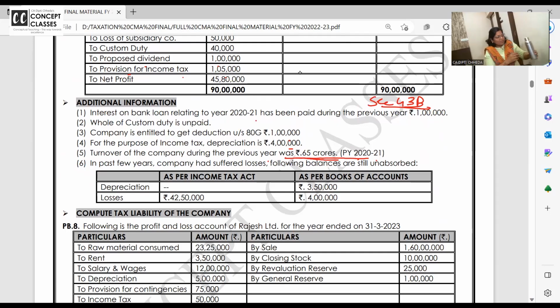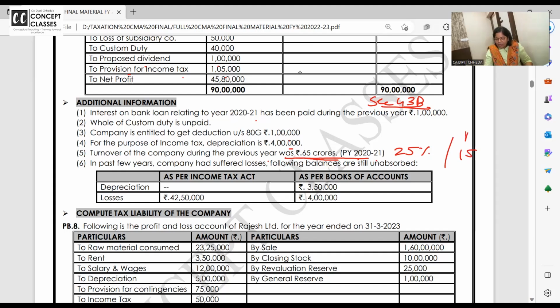Put it in the chat box if you understood. In 2021, if your turnover is less than 400 crores, what is the tax of this company? 30% or 25%? 25%. Normal tax.